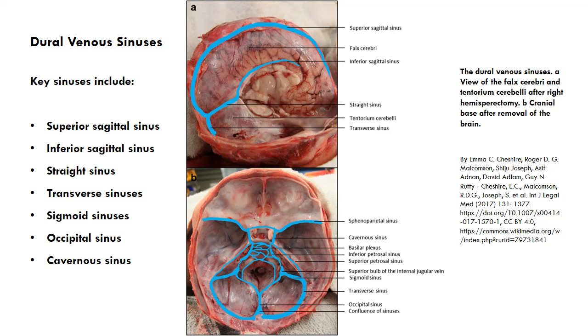The upper diagram shows these sinuses, while the lower diagram shows the following venous sinuses. Transverse sinuses drain blood from the confluence of sinuses laterally. Sigmoid sinuses, continuations of the transverse sinuses, drain into the internal jugular veins. Occipital sinus runs along the midline of the occipital bone and drains into the confluence. Cavernous sinus is located on either side of the sella turcica, draining via the superior and inferior petrosal sinuses.